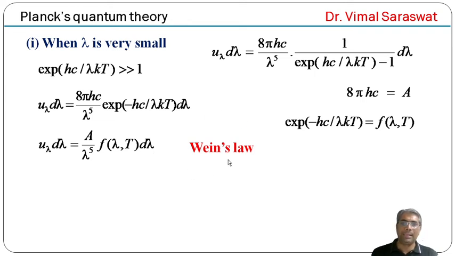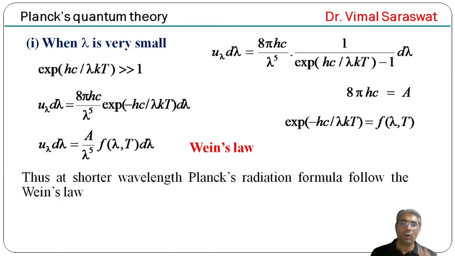And this is Wien's law. It means Planck's radiation formula at shorter wavelength agrees with Wien's law, or at shorter wavelength Planck's radiation formula converts into Wien's law. Thus, at shorter wavelength, Planck's radiation formula follows Wien's law.